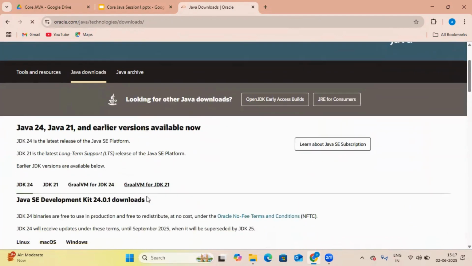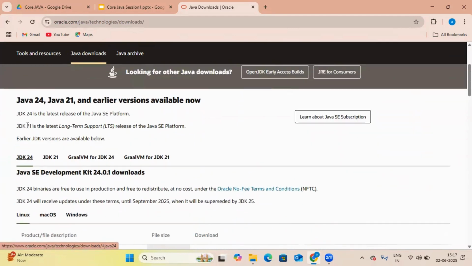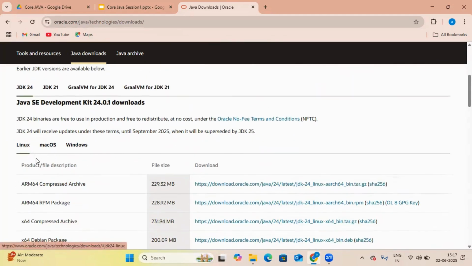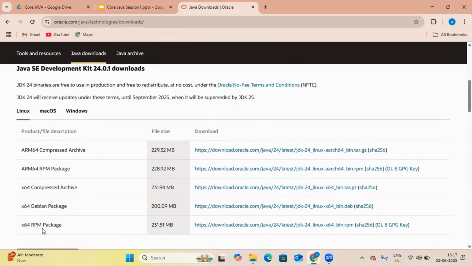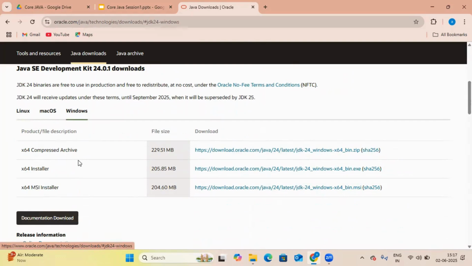Okay, come downwards. So basically you can see JDK 24 is the current Java version in the market in 2025. Now if you have Linux, you can download the 64 version. For Mac, click here and download according to your laptop configuration. You can select it from your system. Currently I have Windows. Select the x64 installer, the exe file. Okay, click on here.